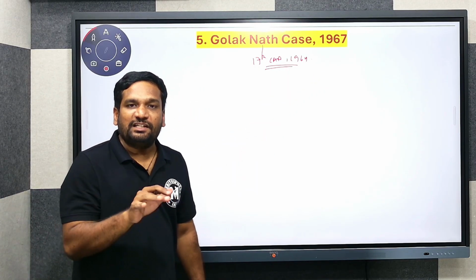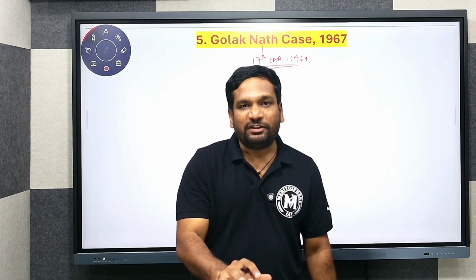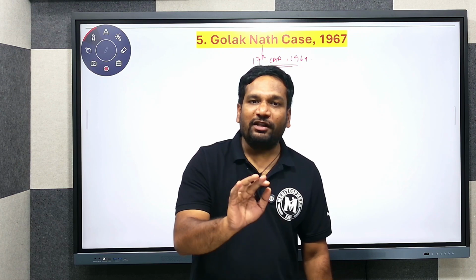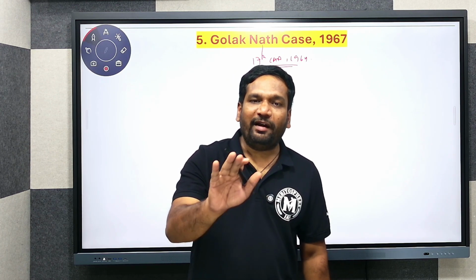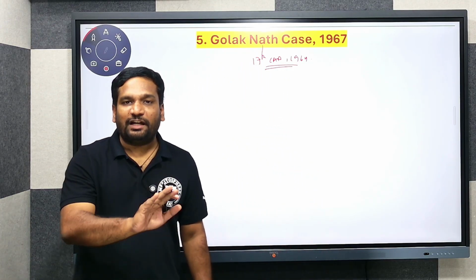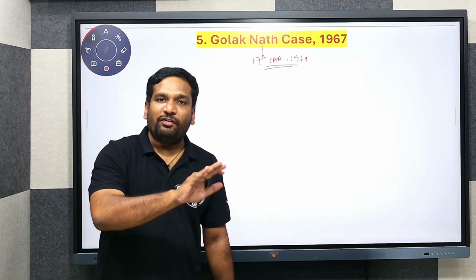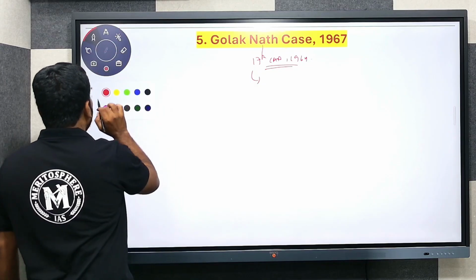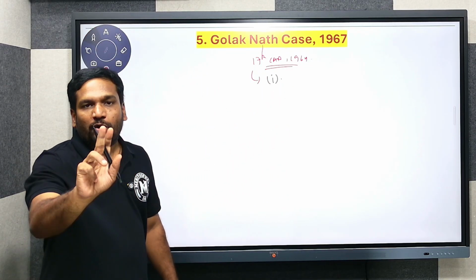We have seen in Sajjan Singh case also, the 17th Constitutional Amendment Act was challenged. There, the Supreme Court upheld its validity and also said that Parliament has the ultimate authority to amend any provision of the Constitution, including the fundamental rights. So the same 17th Constitutional Amendment Act was again challenged in Golaknath case. There are two such provisions under the 17th Constitutional Amendment Act of 1964.